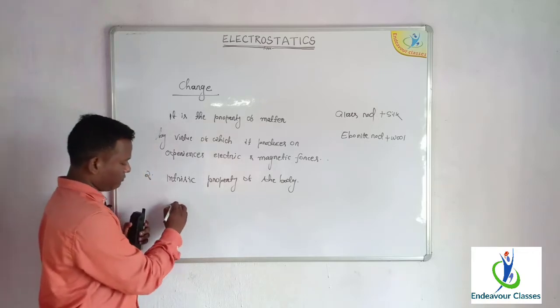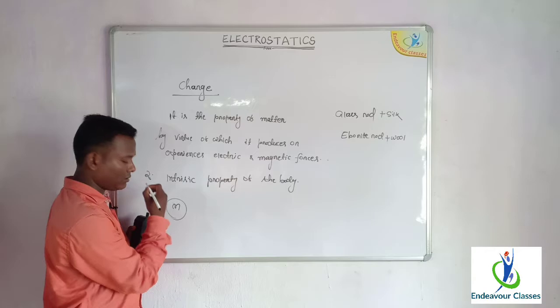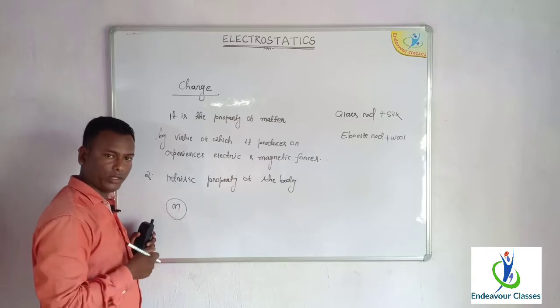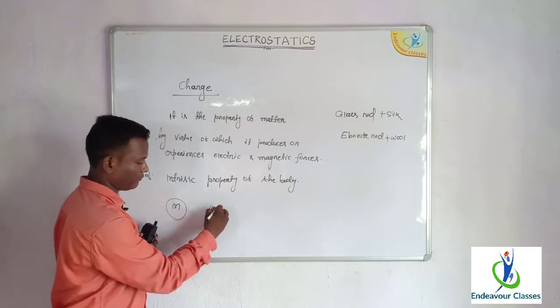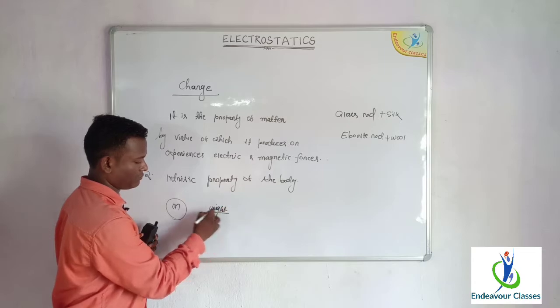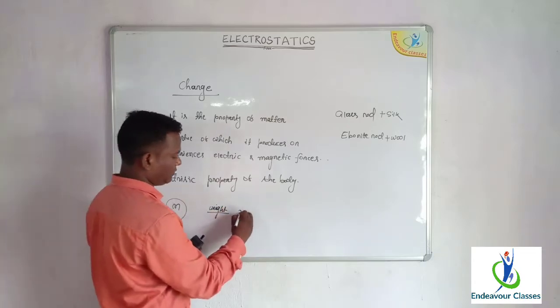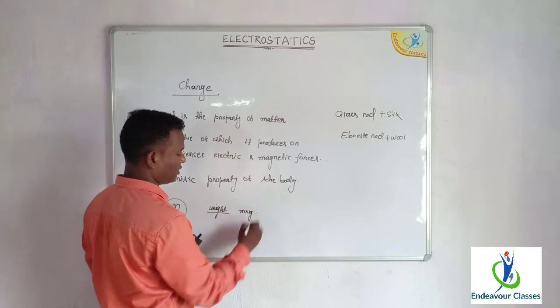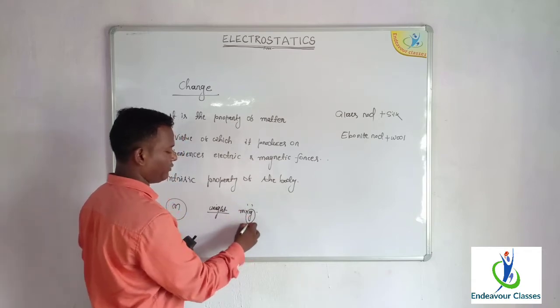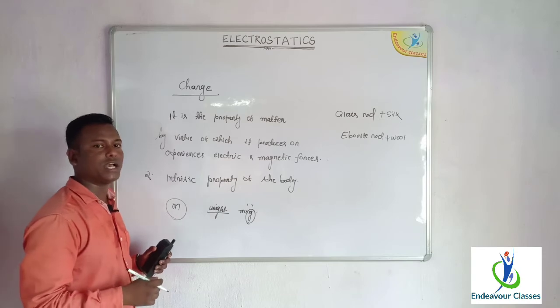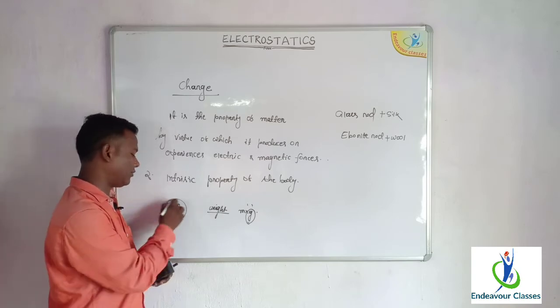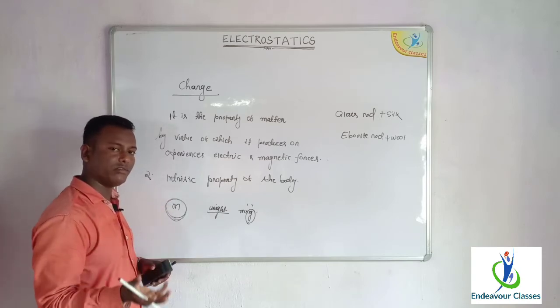You see, mass is already present in the body, but weight is the product of mass and acceleration due to gravity. So the weight depends upon the factor g, the acceleration due to gravity, but the mass does not depend upon any external factor.